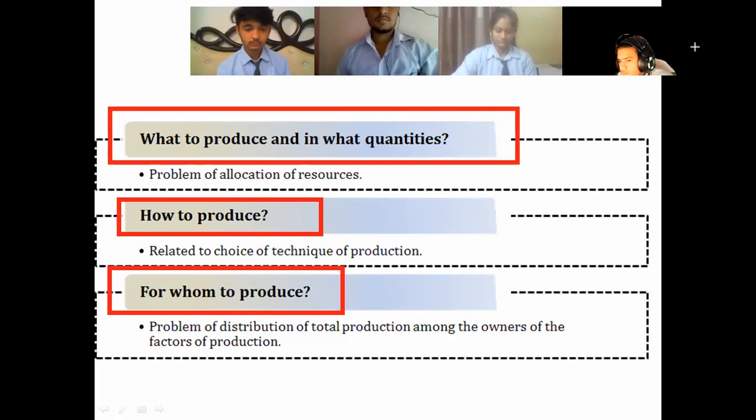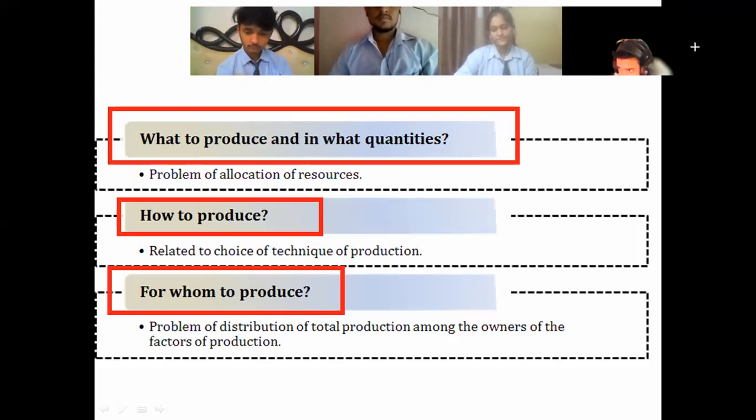Every economy has central problems, and there are three of them. First, what to produce and in what quantities, which focuses on which commodity should be produced. Why do we focus on this? Because the producer has a lot of options available in the economy.